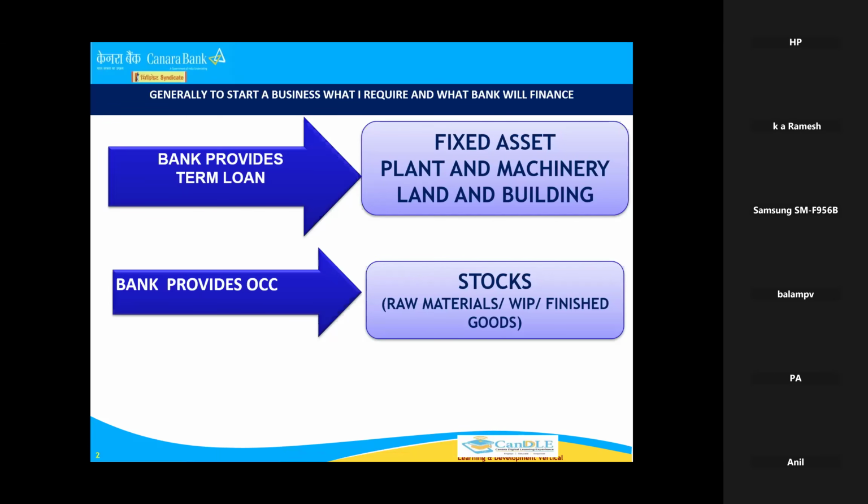These running limits are given to the borrowers for, for example, running a shop. Stock is required. For purchase of that stock only, we can give this OCC. In manufacturing, raw material will be there. Raw material will be processed and work in progress will be there. Finished goods, all three stages will be there in manufacturing. In all these three, your working capital loan amount can be there.